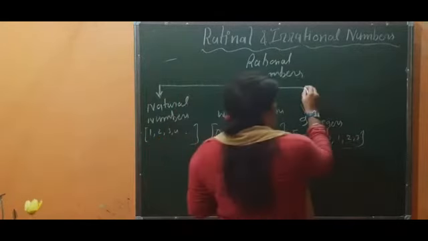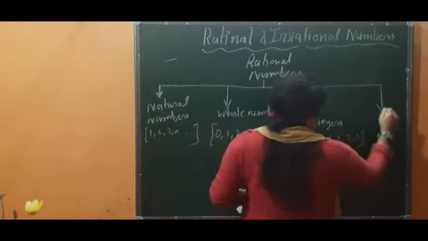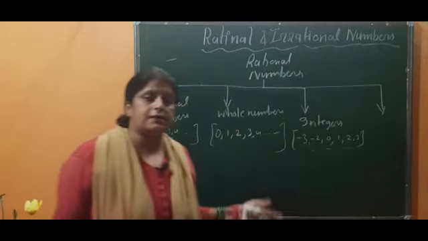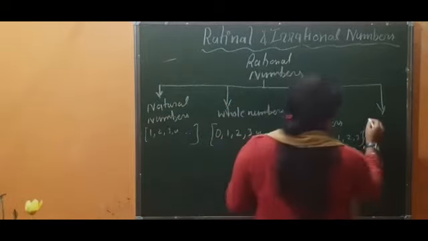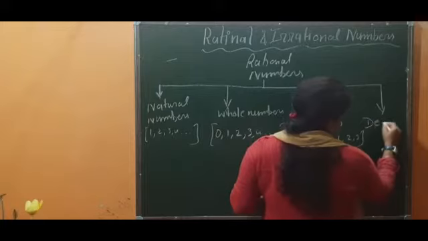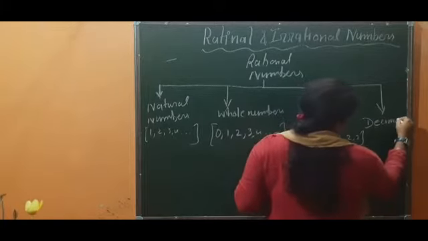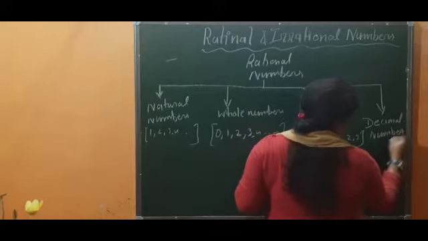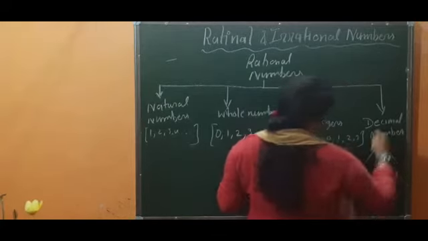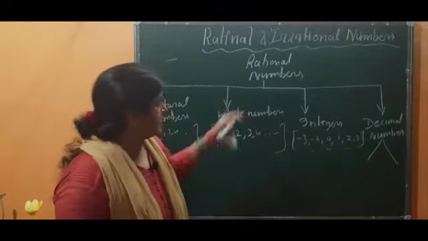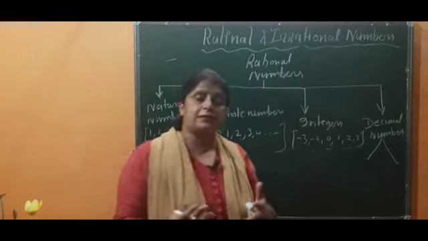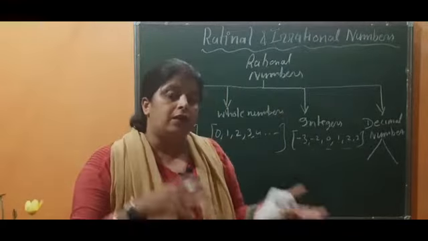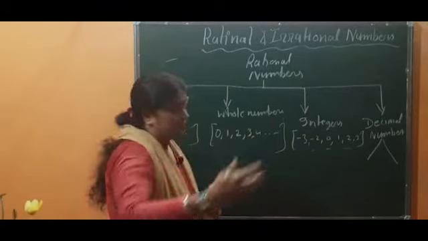Then, as I said, decimal numbers also come inside rational numbers. Which type of decimal numbers? Because there are different types of decimal numbers, I am going to explain here. There are two types of decimal numbers that come inside rational numbers, and one type of decimal number comes inside irrational numbers. I will explain that later on.